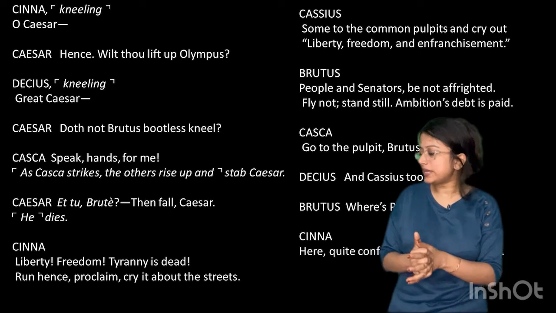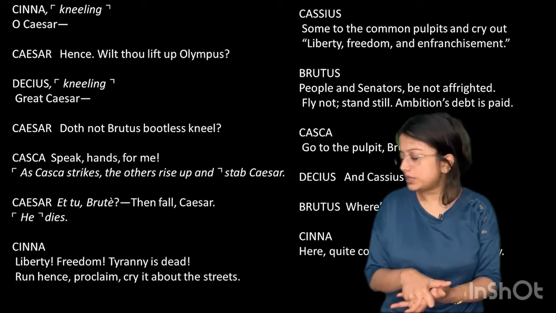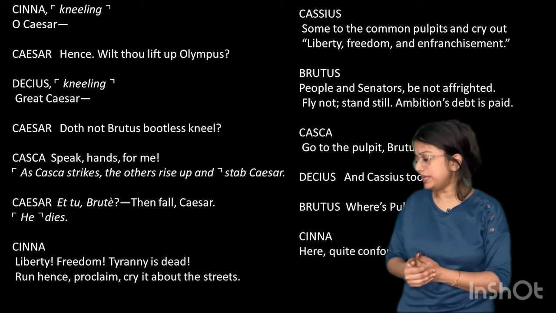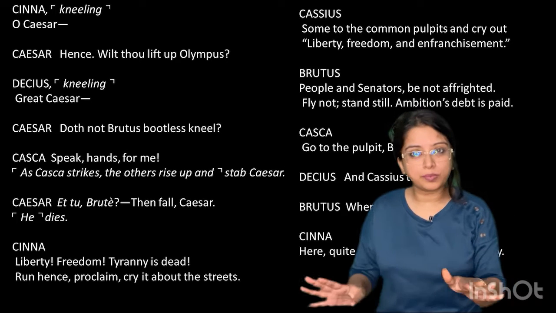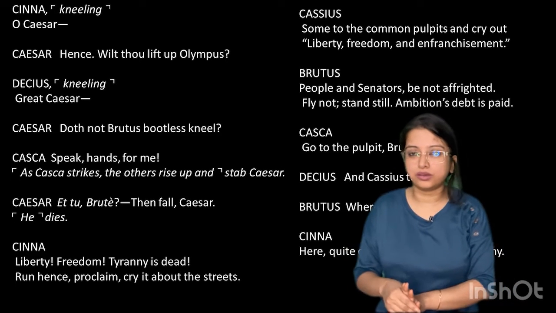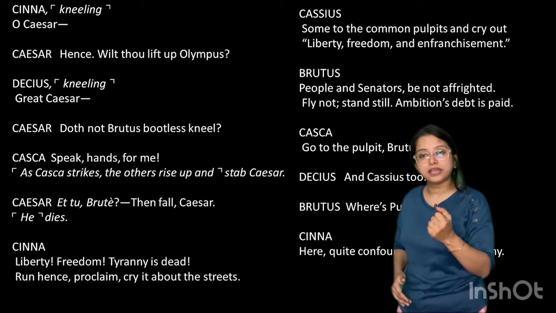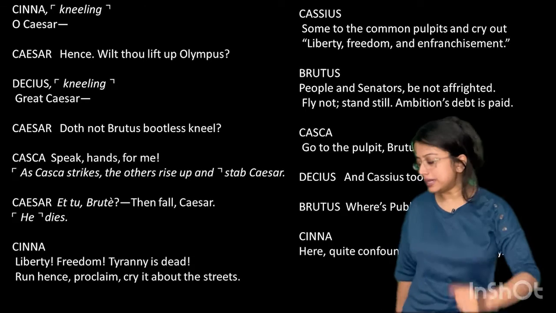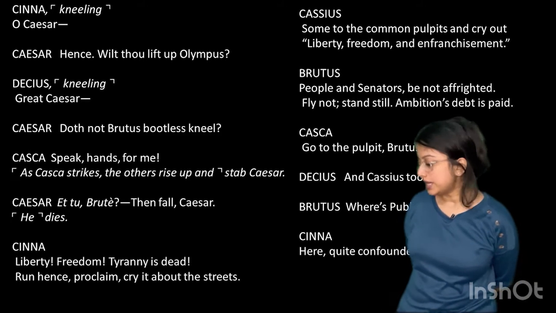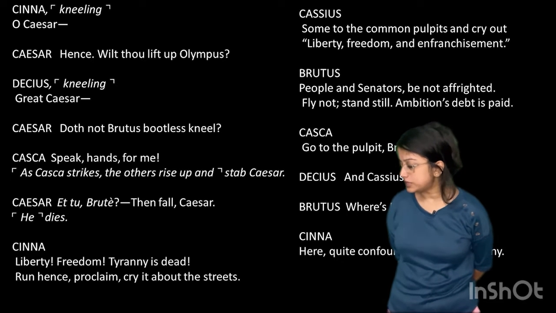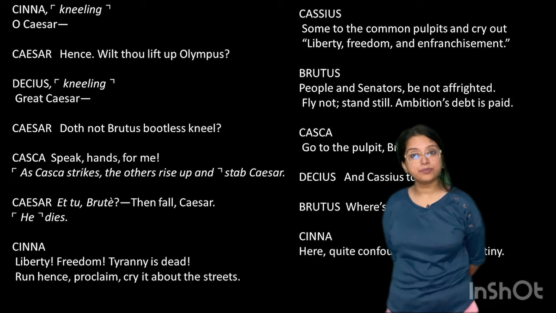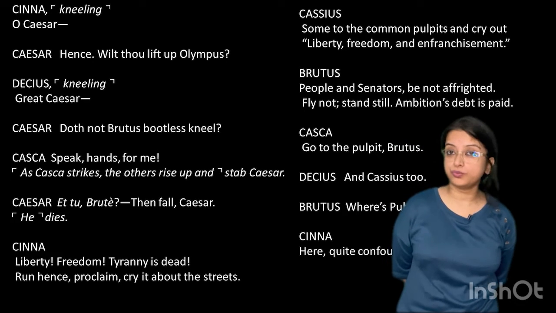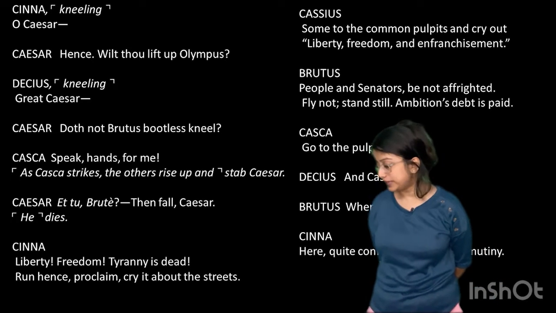Decius says, "Great Caesar," and Caesar says, "Doth not Brutus bootless kneel?" Casca says, "Speak, hands, for me." So here they stop. All the actions and words are over. Now their hands speak. That is, Casca stabs. Caesar says, "Et tu, Brute? Then fall, Caesar." So the last one to strike was Brutus, and Caesar says a very important line, "Et tu, Brute," that you too, Brutus, you are also trying to kill me.